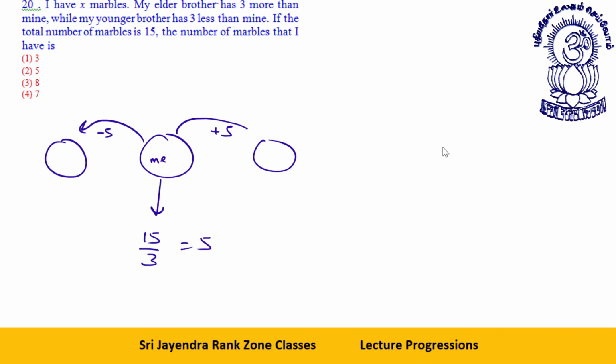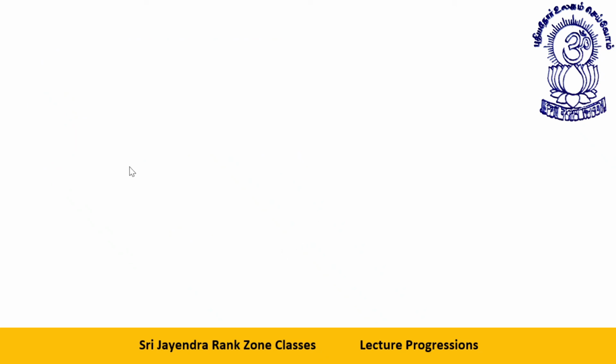So, okay, we have done one concept. In the next concept, I'll be taking questions purely based on arithmetic progression. That will be using the formula a plus (n minus 1)d, or n by 2 into (2a plus (n minus 1)d), and further formulas. So from my side, dear students, I have done all the possible questions pertaining to this particular topic, and I think I have explained them beautifully to you.